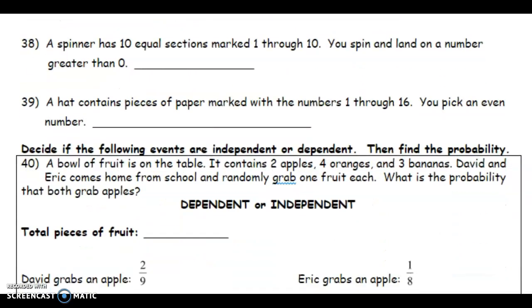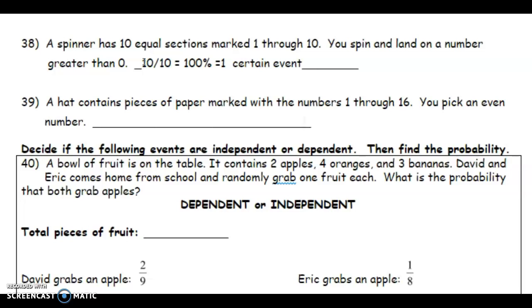A spinner has 10 equal sections marked 1 through 10. You spin and land on a number greater than 0. So I know that all the numbers on this spinner, 1 through 10, are greater than 0. So all 10 out of the 10 numbers are greater than 0, therefore 100%, which makes it 1, which makes it a certain event.